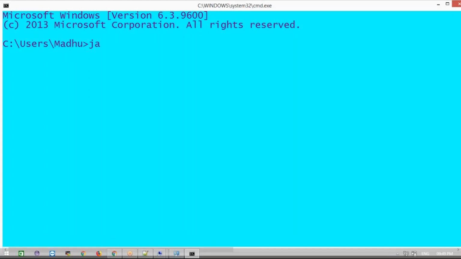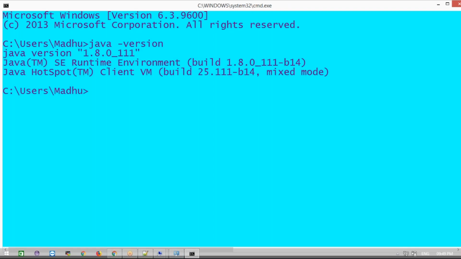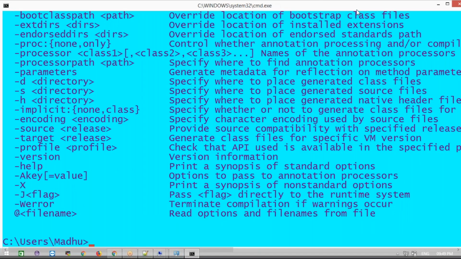Now you can check the Java version. If it is showing the Java version, it works, and also check the javac command. Now both will work. Now you are ready to go for running the Jenkins WAR file.